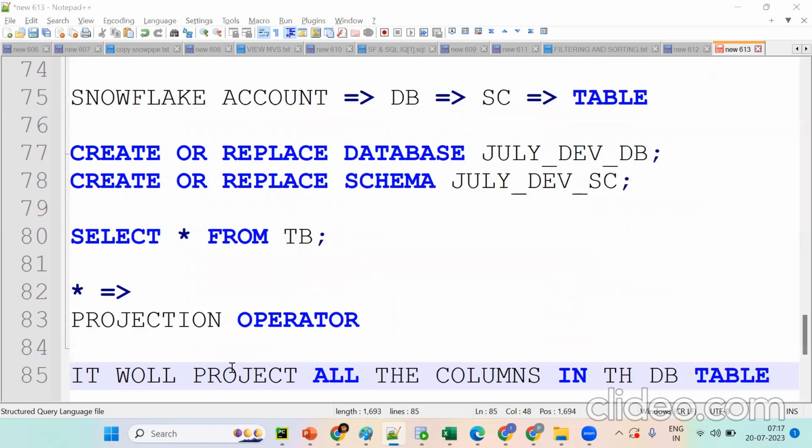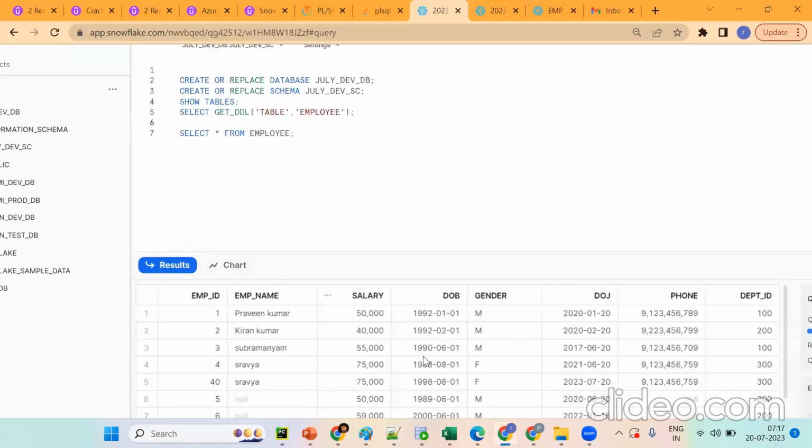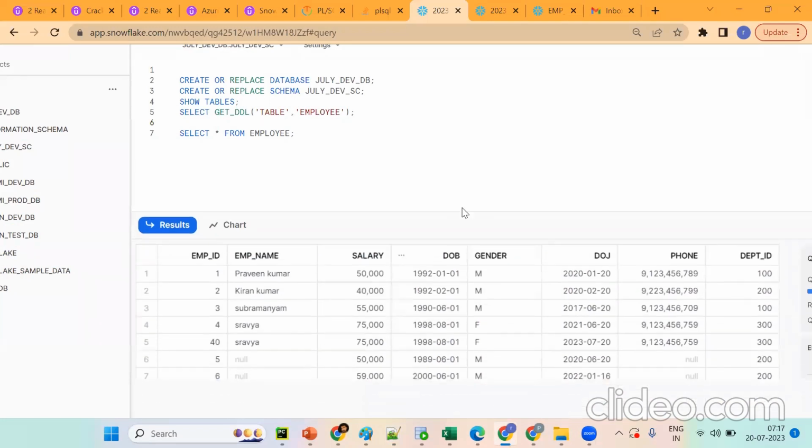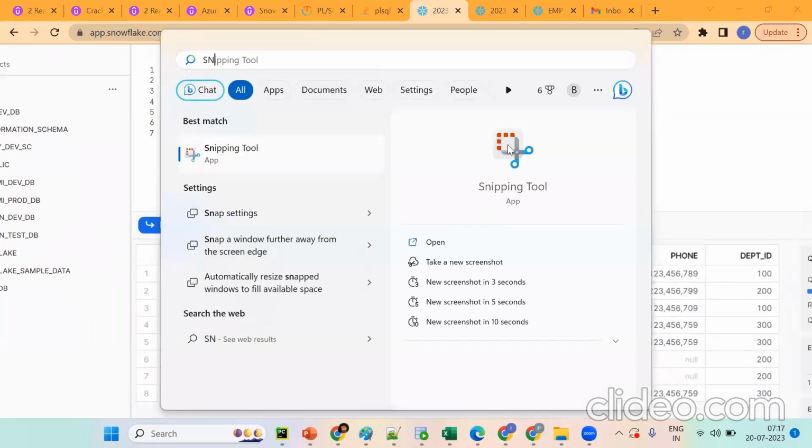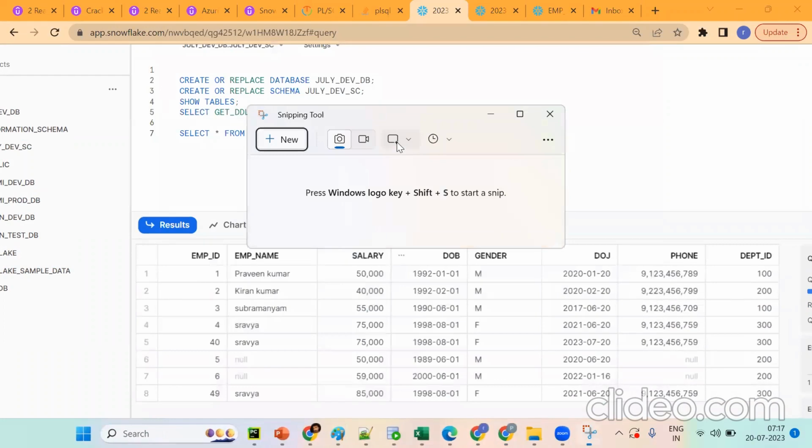One more time, see this thing. You should understand the difference between columns and rows. I'm taking a screenshot. When you're learning, take the screenshot and write it down. It's simple. See this thing.